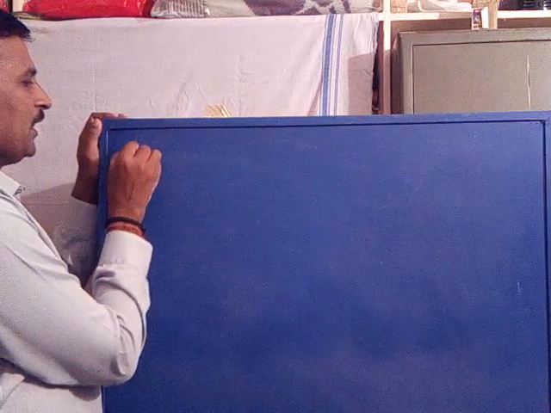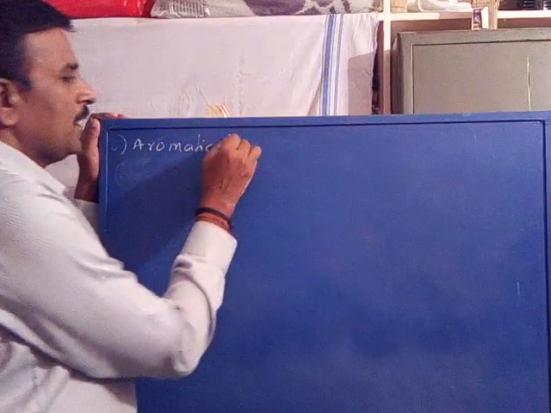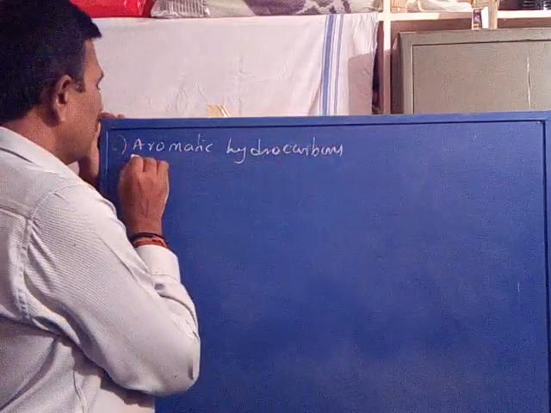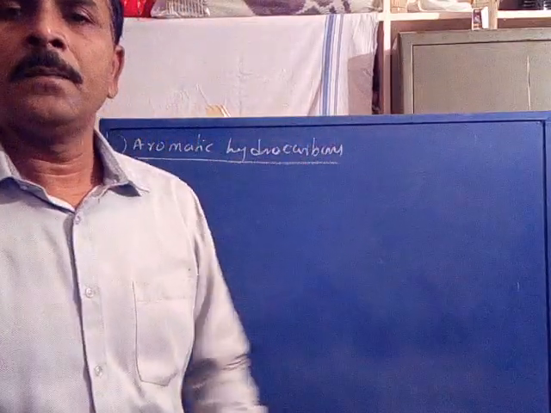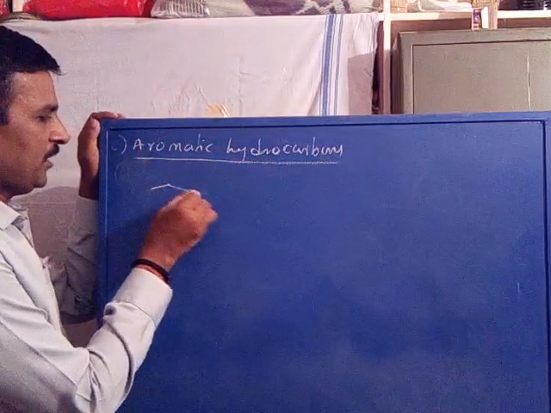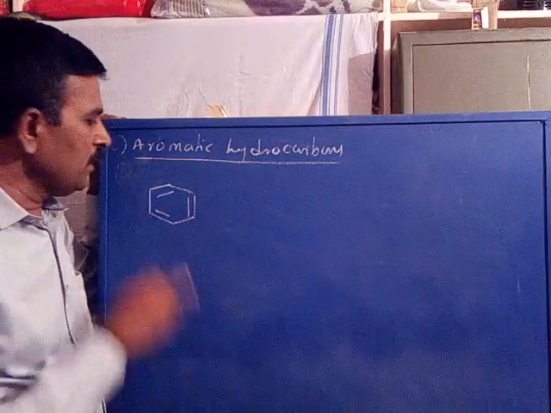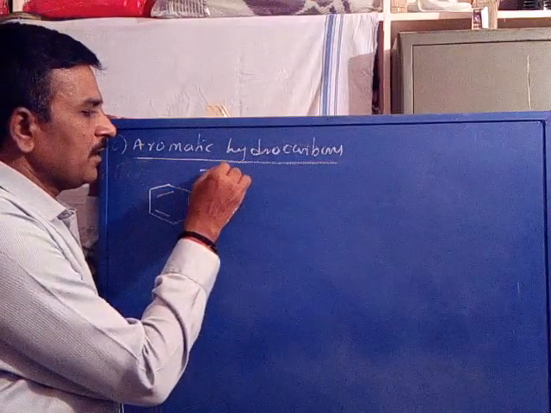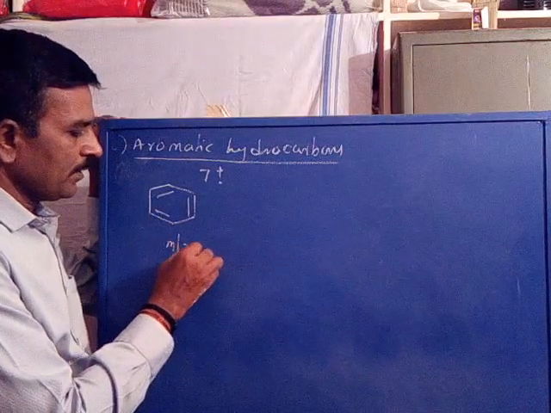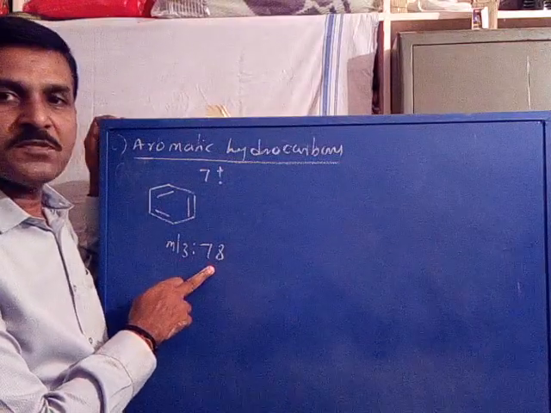Now, fragmentation in aromatic hydrocarbons, C. Aromatic hydrocarbons. The fragmentation in aromatic hydrocarbons. An example of an aromatic hydrocarbon is benzene, its molecular ion with m/z value 78. There are 6 carbons and 6 hydrogens, 72 plus 6, it becomes 78.